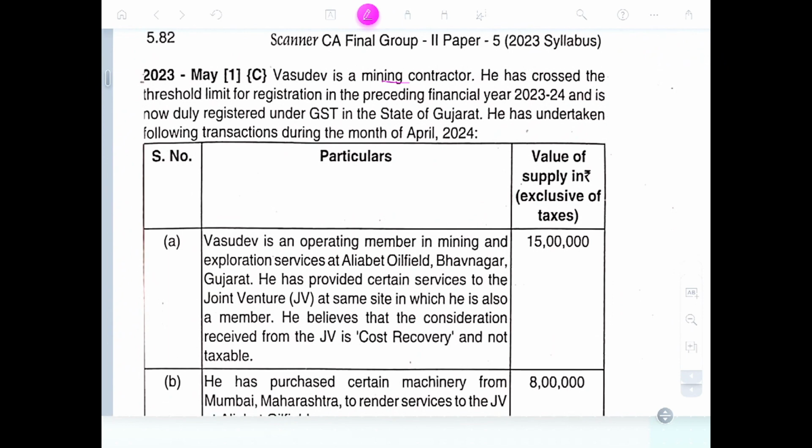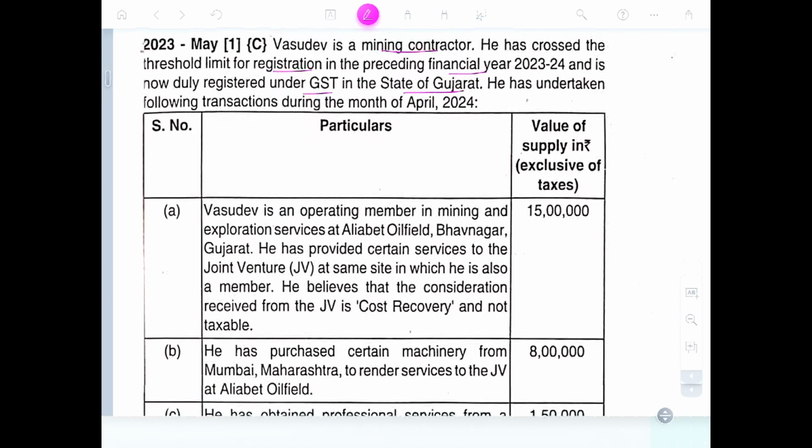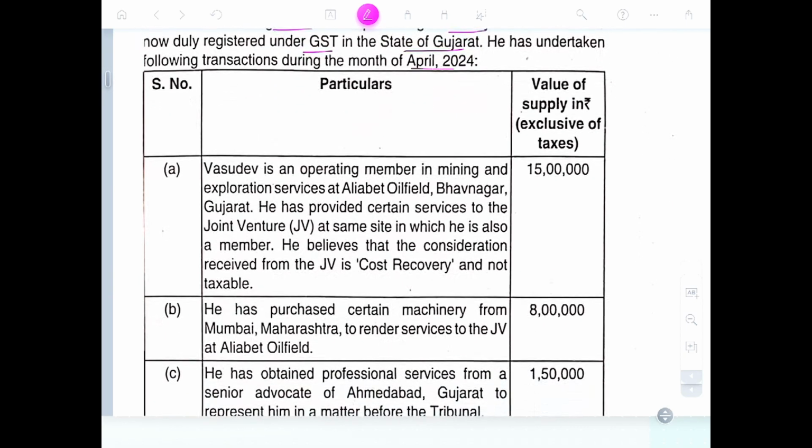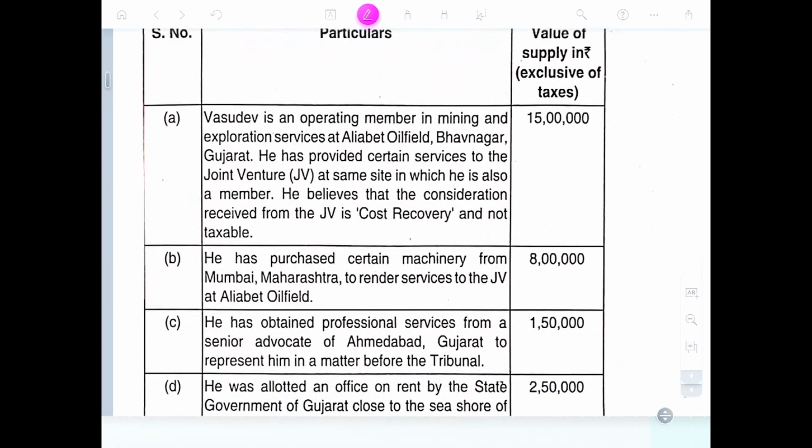Vasudev is a mining contractor. He has crossed the threshold limit of registration in the preceding financial year and is now duly registered under GST in the state of Gujarat. He has undertaken the following transactions during the month of April. Vasudev is operating in mining and exploring services in the Alibad oil field and Bhavnagar, Gujarat.